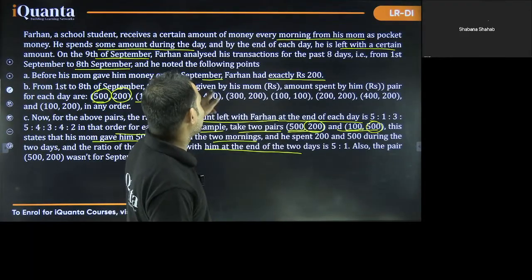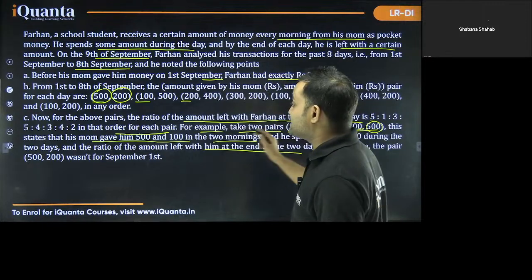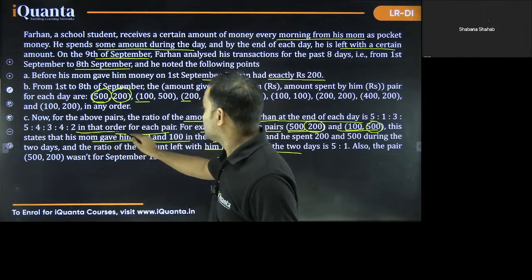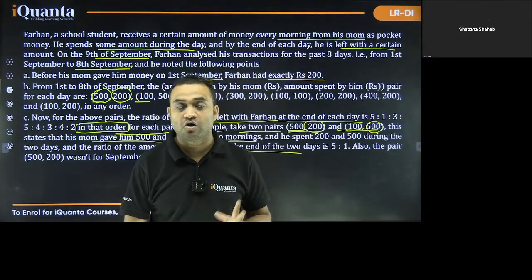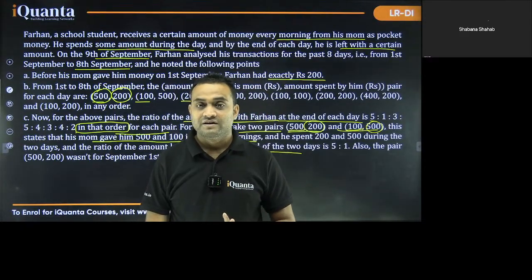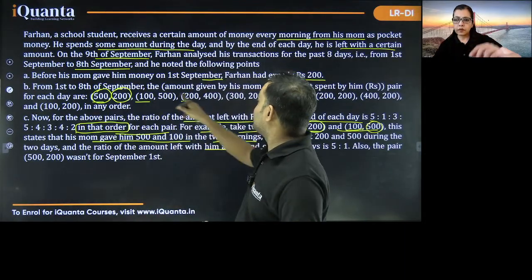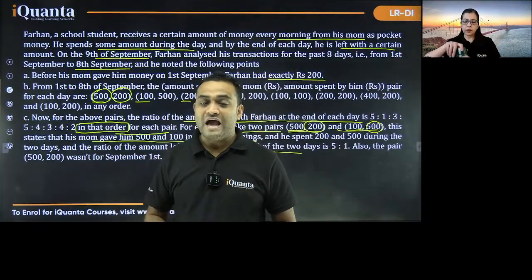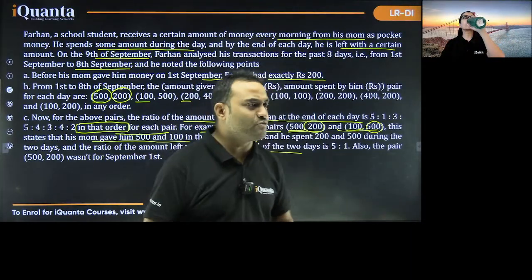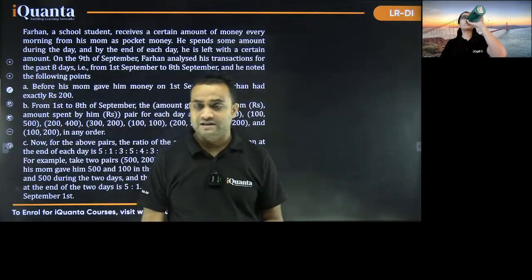So they are in the same order. This is really important information, that in that order. If you miss this, it will be really difficult to solve this set, right? Did anyone miss this part, that these were in the same order? If you figured that out, you will have to do 2 or 3 more things, and then you can start working on this set.